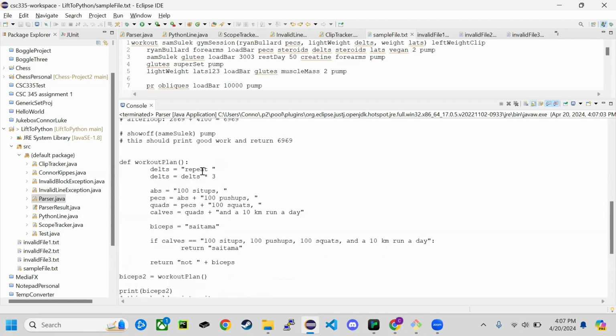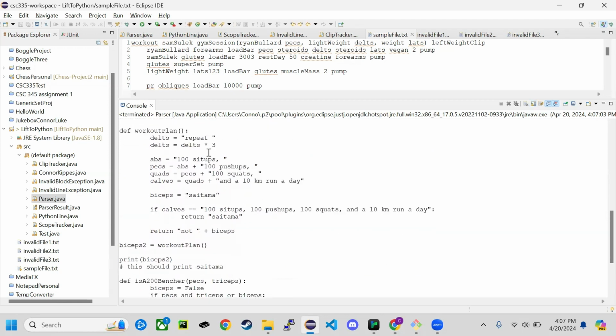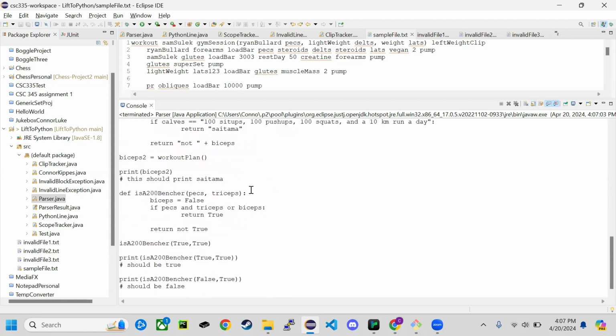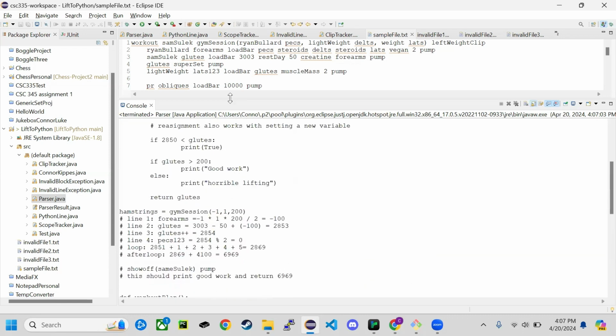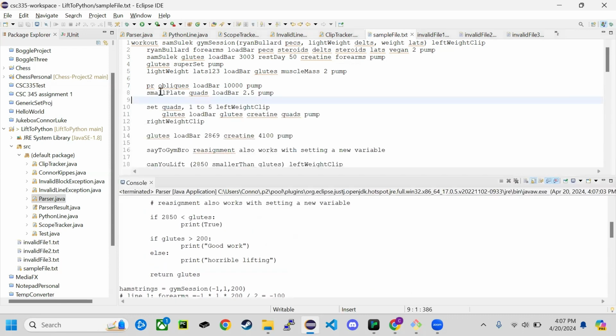And here's all the string stuff. You can multiply with strings, all that. And by the way, white space does not matter. It ignores white space when parsing, so you can have as much white space or blank lines as you want.